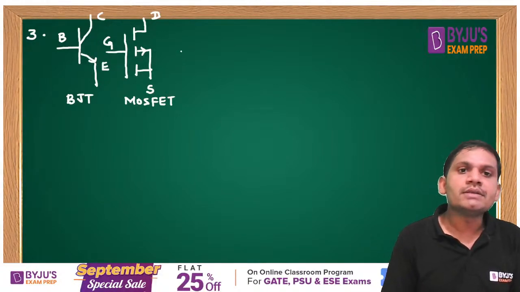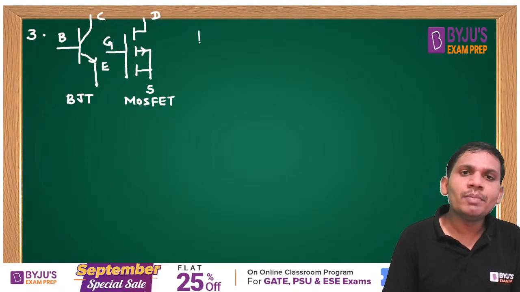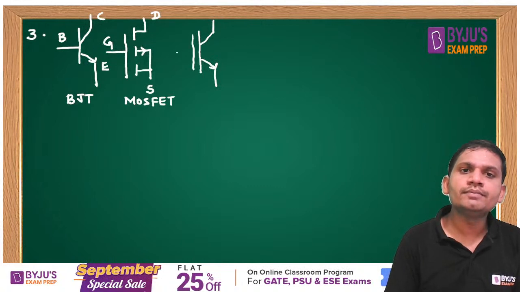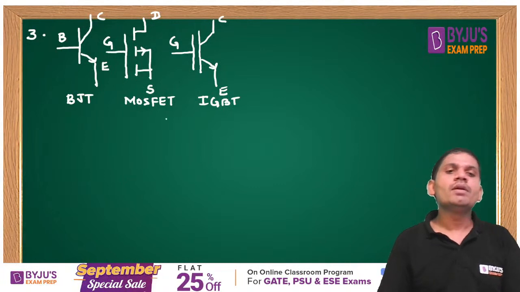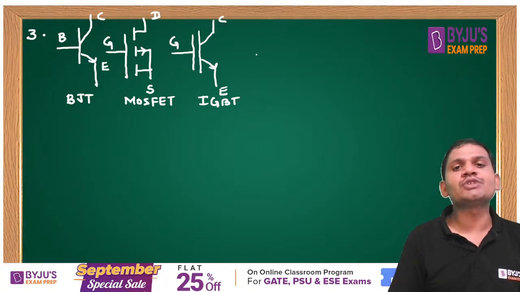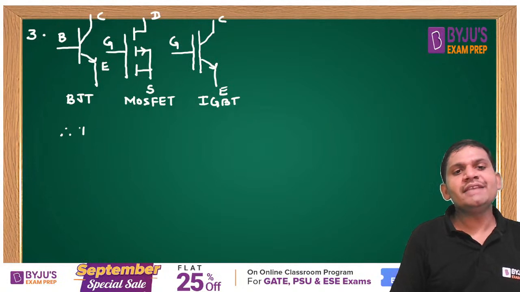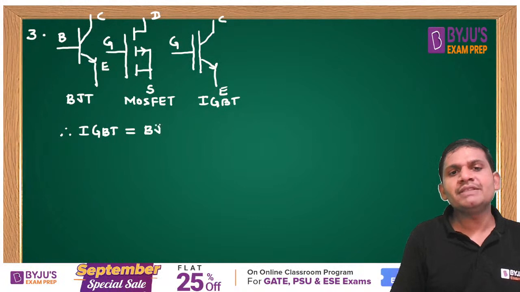Yes, friends. This is the MOSFET and this is the IGBT. I am giving the IGBT, students. Please go through the symbol of IGBT also. This is the gate, this is the collector, this is the emitter. This is the IGBT, insulated gate bipolar transistor. We know that IGBT is the combination of BJT plus MOSFET.